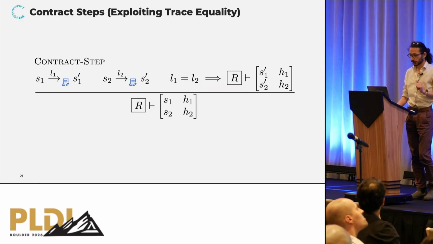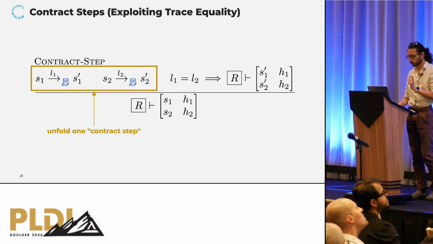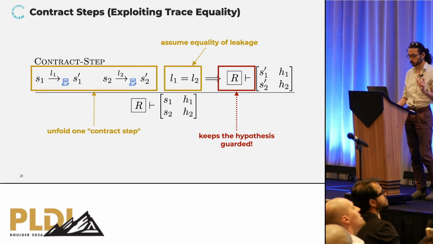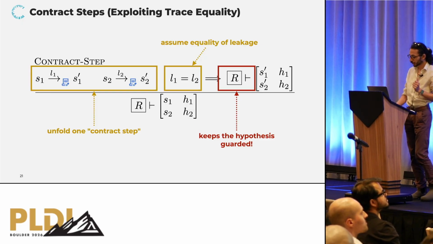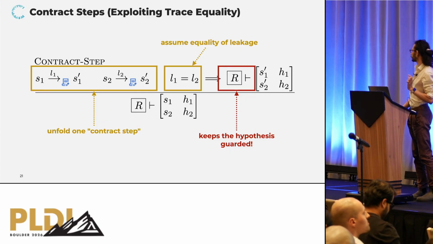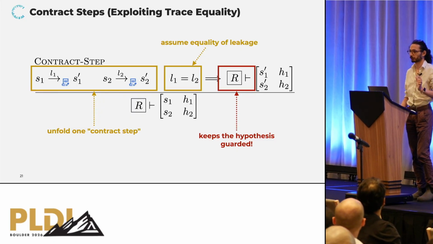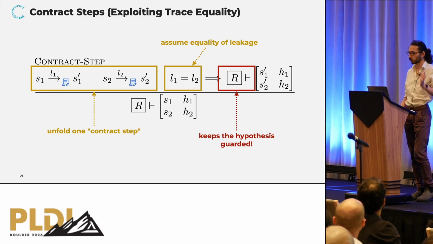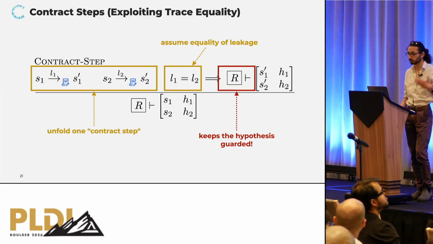Okay? So kind of symmetrically, we have the contract step rule that says that we can unfold one contract step. And this time we get to assume equality of leakage, and the proof resumes. The catch is that this time it keeps the hypothesis guarded. And the intuitive reason why is that this proof rule does not really prove anything, right? We are not making any progress. There is no side condition that we need to check. It's just generating new assumptions if we need them.